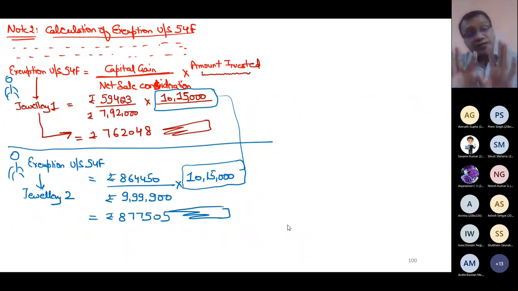The first person is also legally valid as per the provisions of the Act. There is no problem. Both these approaches are correct, but the more rational, more beneficial one is the second. Please raise your hand if you are agreeing with the thought of the second person. Yes, first of all, in this question, I should first utilize my amount towards exempting my jewelry 2 gain rather than jewelry 1 gain.